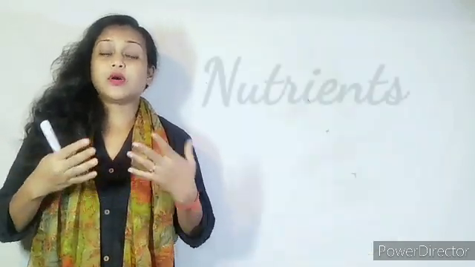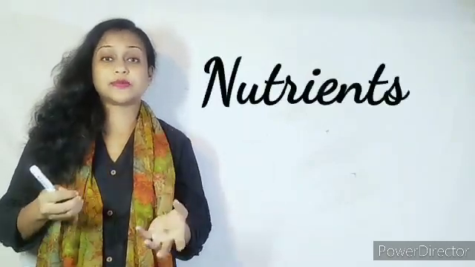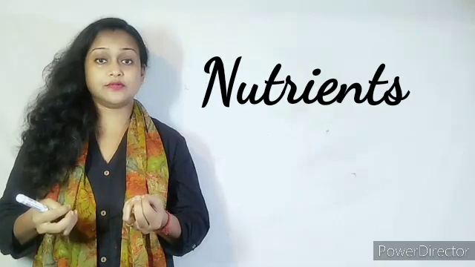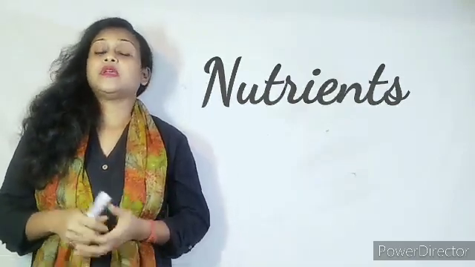Now food that we eat each day makes our diet. All the food or the diet that we are taking should contain a certain amount of nutrients. So what are nutrients? Nutrients are some useful substances which are present in the food and are needed by the body.